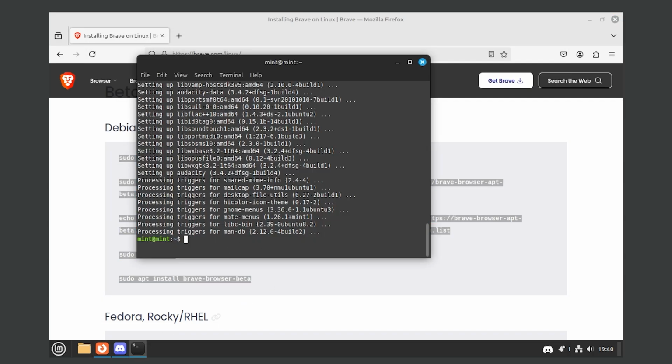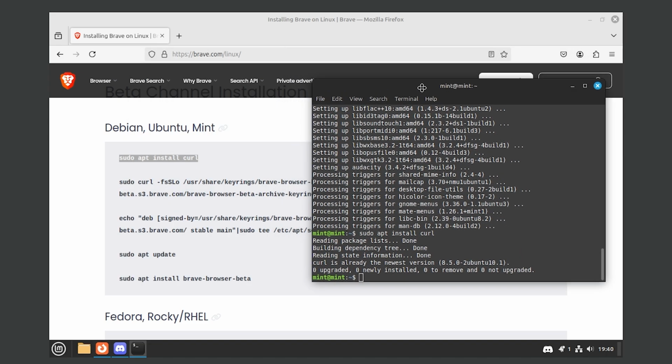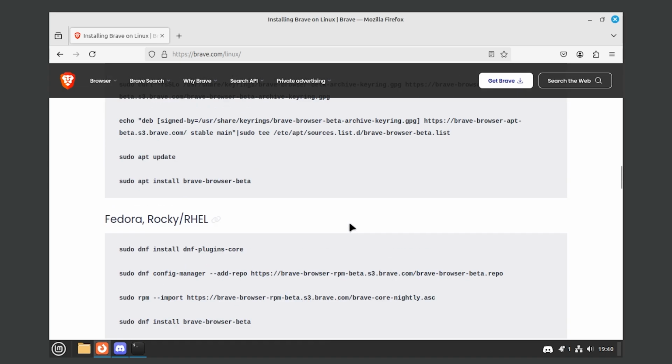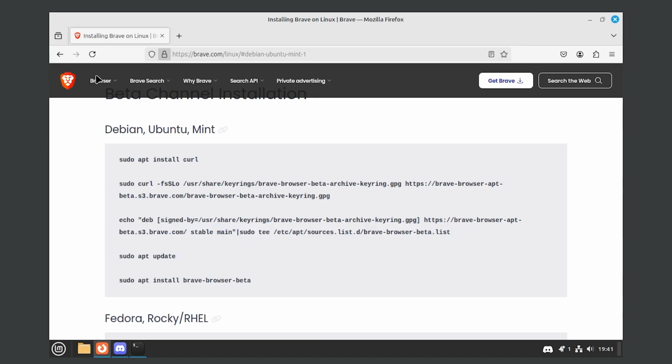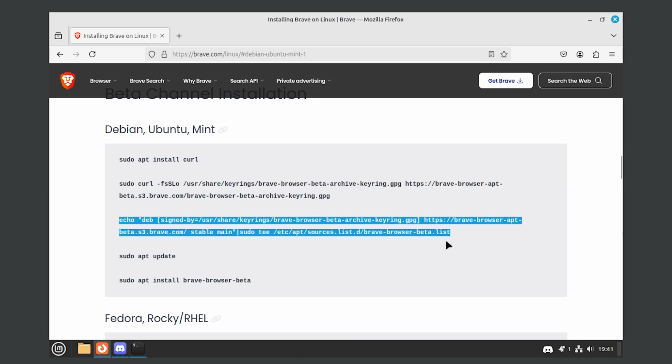So here are two things I didn't know. First of all, you can't Control-C, Control-V into the terminal. Secondly, you cannot copy all of those codes at once and paste it all at the same time. Apparently, you have to do them separately, which is quite inconvenient, but thus is the nature of Linux, I guess. Literally copy it, every single line, one by one. That is very inconvenient. And then copy this.